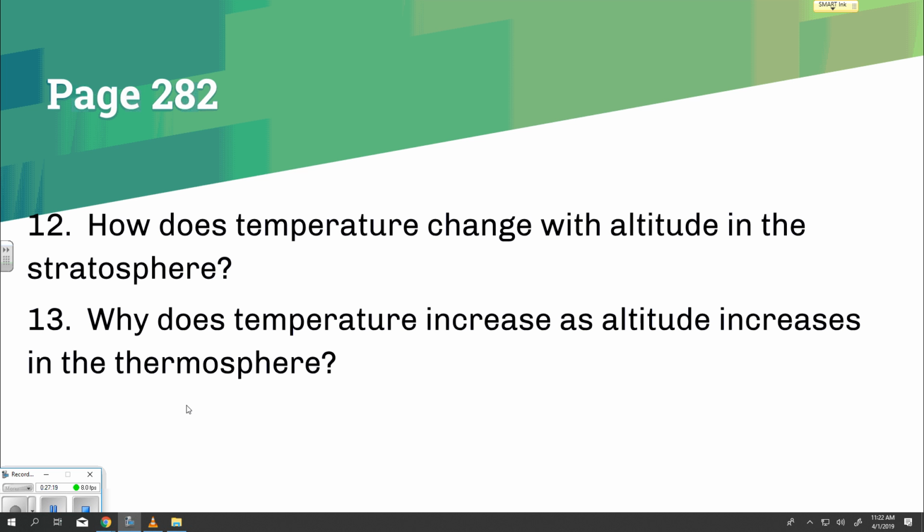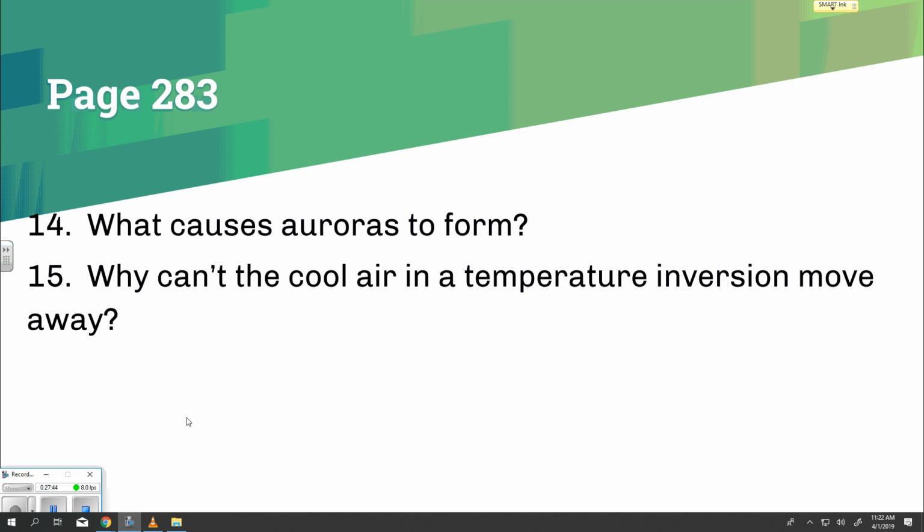Why does temperature increase as altitude increases in the thermosphere? Answer: nitrogen and oxygen atoms absorb solar radiation. Page 283. What causes auroras to form? Why can't the air in a temperature inversion move away?